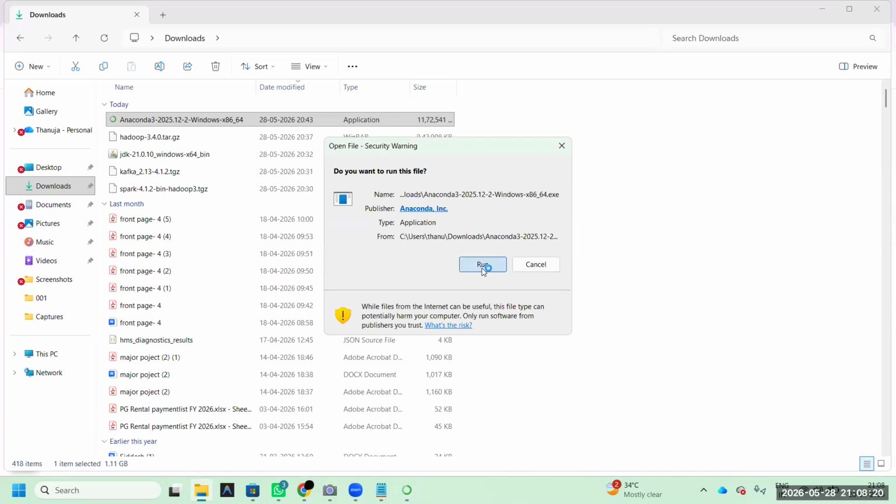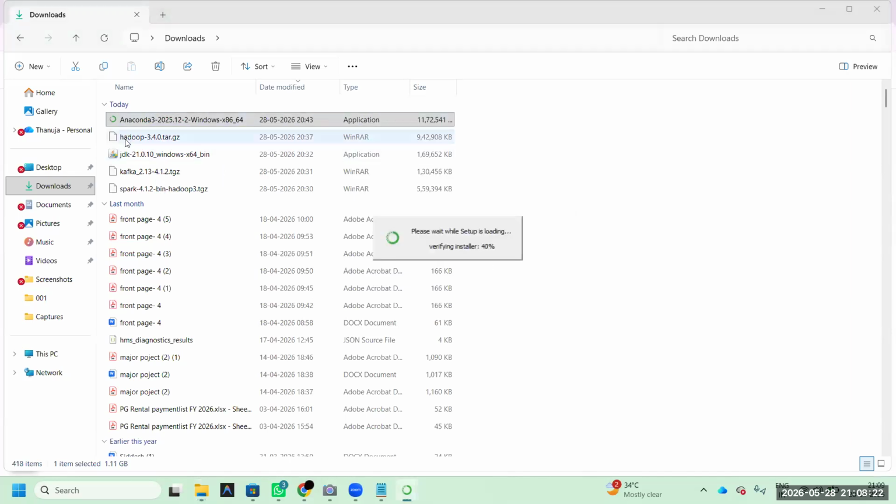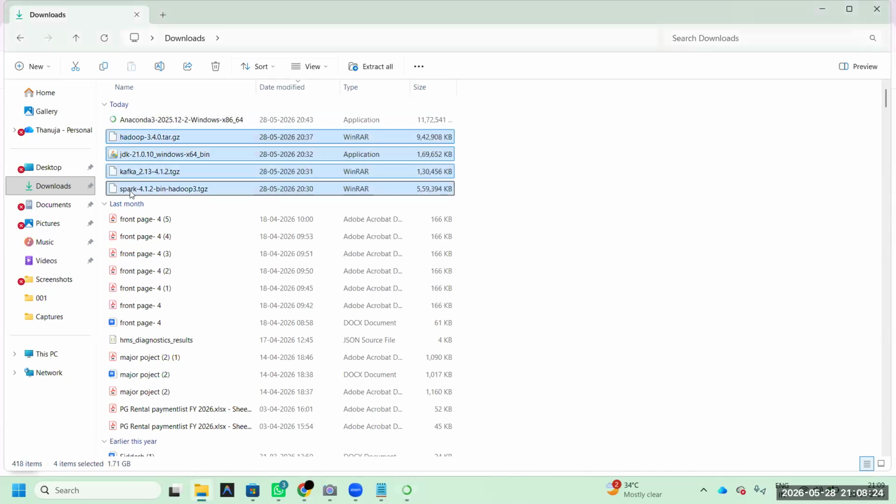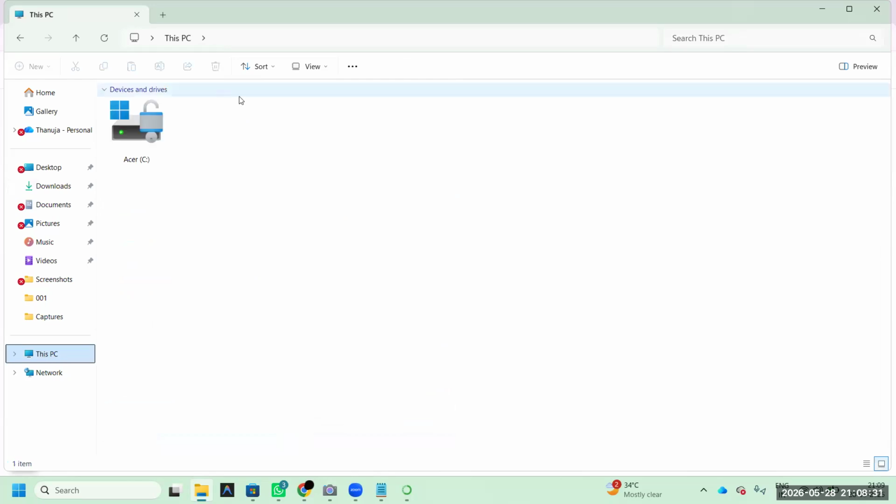You will get it like this. Click run. You are granting permissions. Next, what happened? Please scroll down and copy this. I think you have some C drive or D drive. Anywhere is fine, either C drive or D drive.